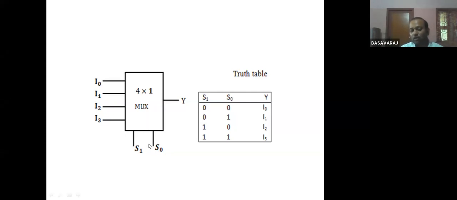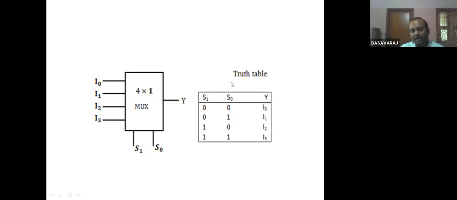Suppose I have 3 control lines here, S0, S1 and S2. If I have 3 control signals, how many input lines? 2 raised to 3, that is 8 input lines. I have a slide for that one, we'll look into that. So here 2 control lines are there, therefore 4 input lines are available.